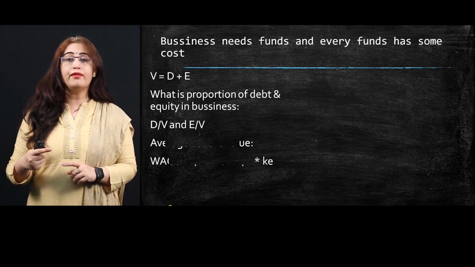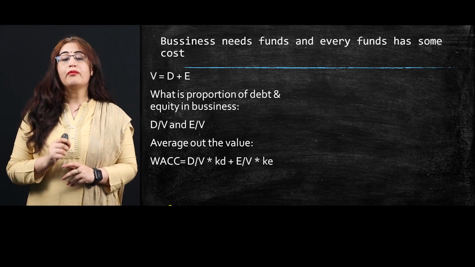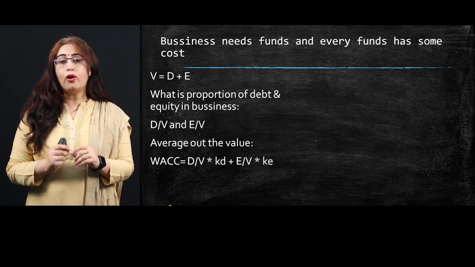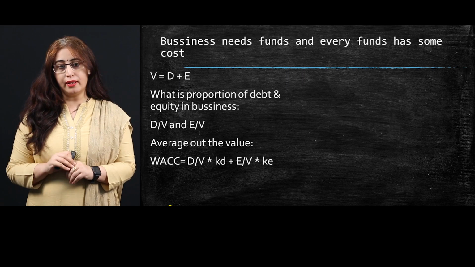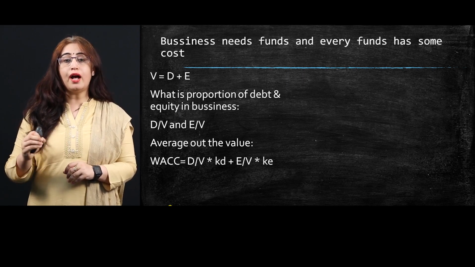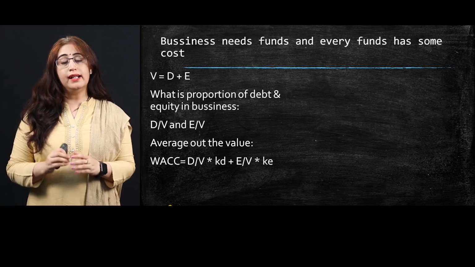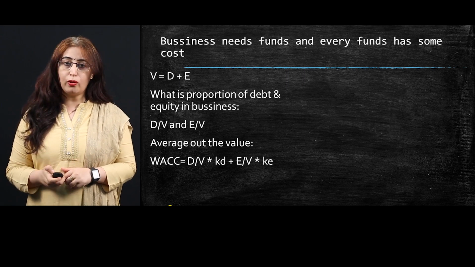Now how do we average out the whole? For averaging, D divided by V, which is the weight of debt capital, is multiplied by the cost of debt capital, plus the cost of equity capital multiplied by the weight of equity capital. Similarly, we extend the equation by introducing the preference capital also.